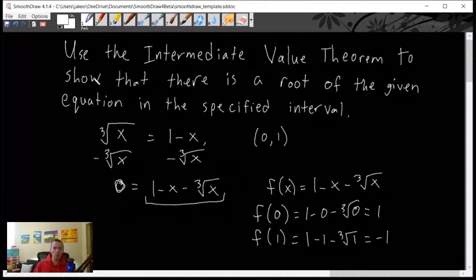So as a result, we know that there has to be a root between this interval here. We don't necessarily need to figure out what it is. This problem does not ask us to do that, but we know that that root has to exist. We know that there has to be an x value where we can actually get 0 as an output, since it's between -1 and 1, and since we know our function is continuous on the interval 0 to 1.